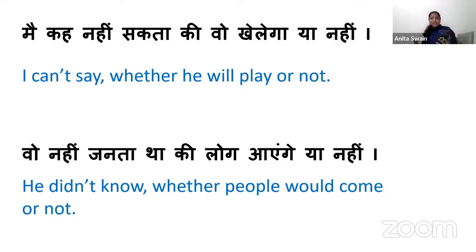So one thing is that whether you go or not, I will go. But here it is a little like a possibility, and it is something negative as well. I can't say whether he will play or not. He didn't know whether people would come or not.